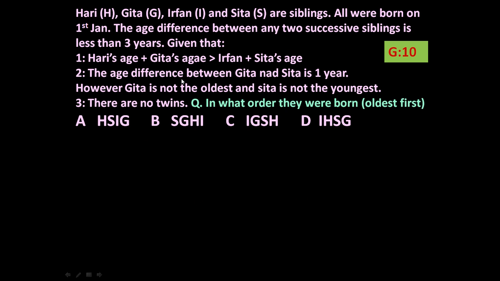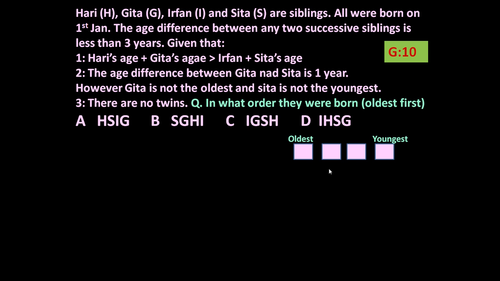Number 2. The age difference between Geeta and Sita is 1 year. However, Geeta is not the oldest and Sita is not the youngest. There are no twins. Question: in what order were they born, oldest first? 4 options are given. This question was asked in GATE 2010.